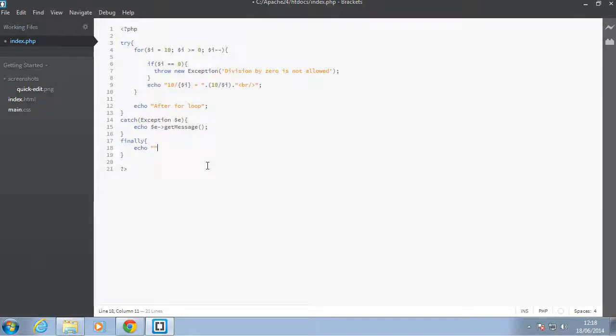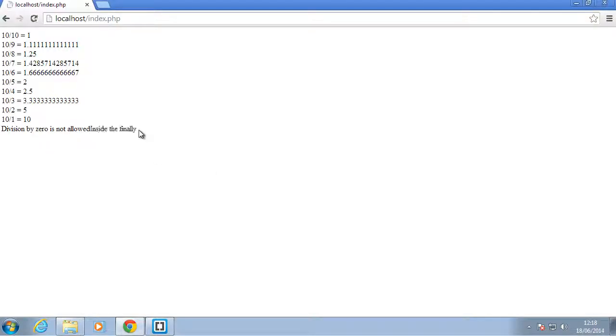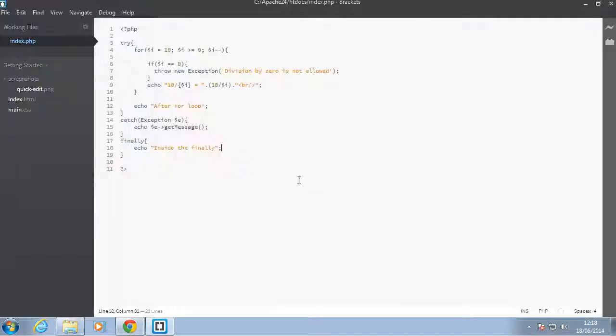So let's just echo out "inside the finally". Back in the browser, refresh. As you can see, we have "inside the finally" being outputted on the screen. This is not very practical, just this echo statement, but I just want to show you how to use the try, catch, and finally, and that the finally is used to guarantee that the code is run regardless of what happens in that try block.